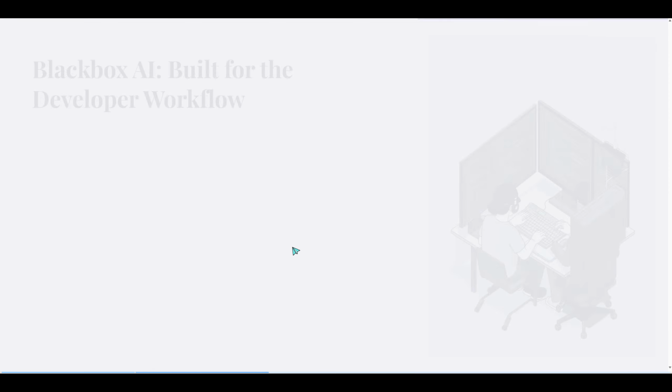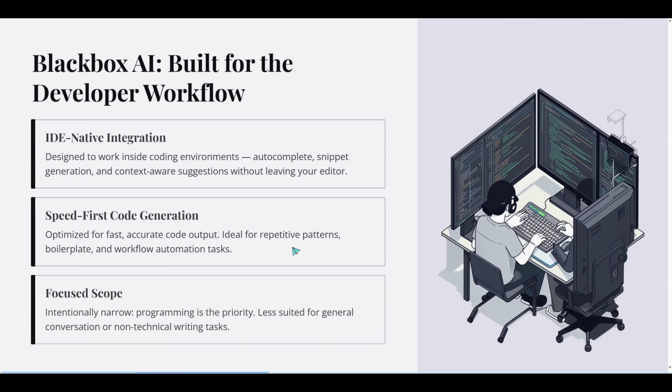It's designed to live where developers already work, inside IDEs and coding environments, so suggestions appear right in your editor. Its strength is speed, fast code autocomplete, and quick snippet generation that helps you move from idea to implementation without breaking flow. If you're automating repetitive tasks, filling in boilerplate, or stitching together common patterns, Blackbox AI is set up to streamline that workflow. It focuses on programming rather than general conversation, which helps it stay efficient and on task for developers who want less back and forth and more output in the editor.